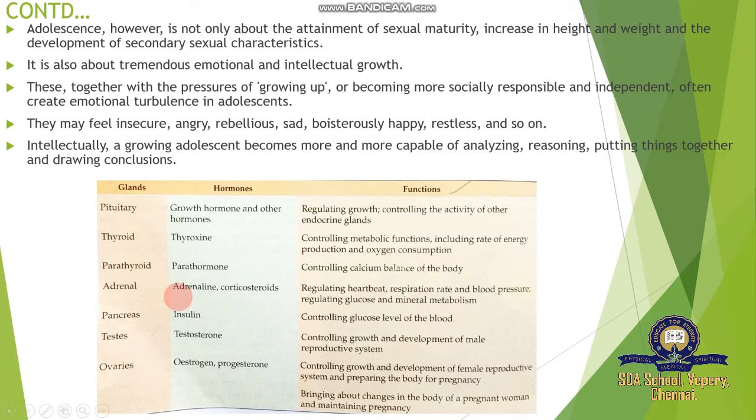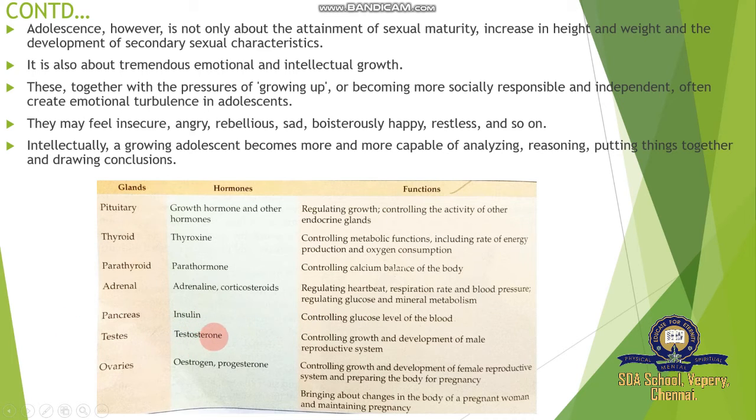The adrenal glands secrete adrenaline and corticosteroids, regulating heartbeat, respiration rate and blood pressure, and regulating glucose and mineral metabolism. The pancreas secretes insulin and glucagon, controlling the glucose level of the blood, the major glucose controller.